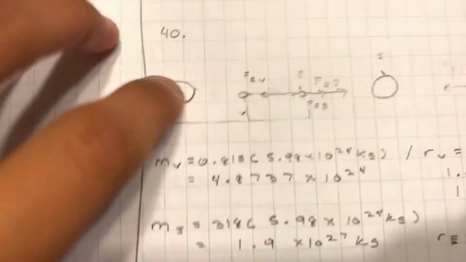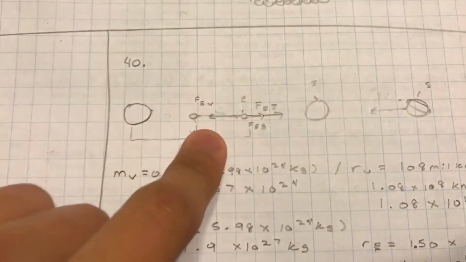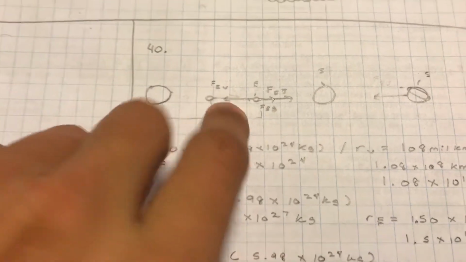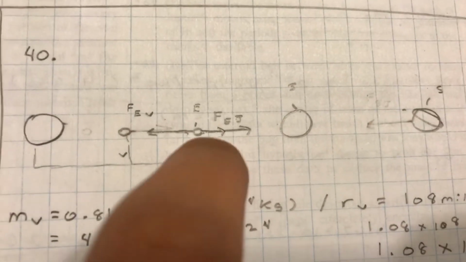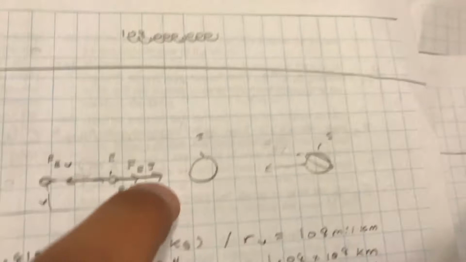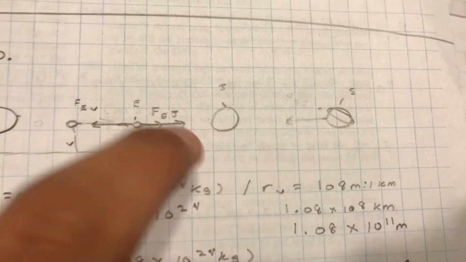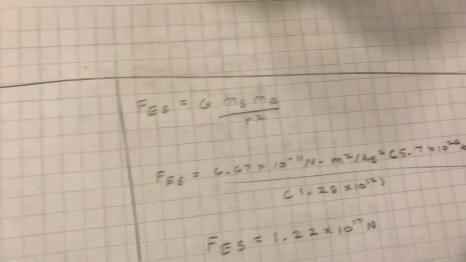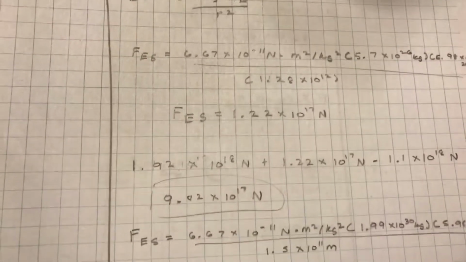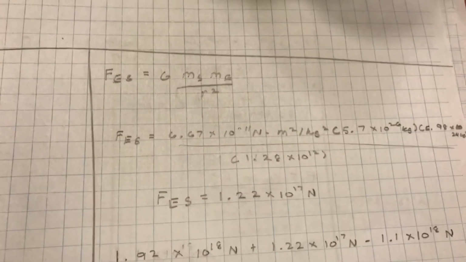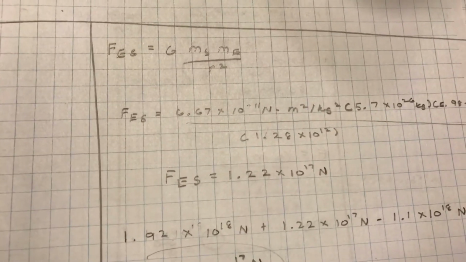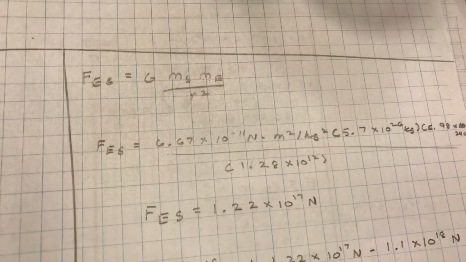Alright, so now I already found the two forces being exerted on the Earth: the force on Earth exerted by Venus and the force on Earth exerted by Jupiter. Now I need to find the force exerted on Earth by Saturn. So I'm just going to go here, same thing. Alright, now I already found all my forces acting on the Earth.